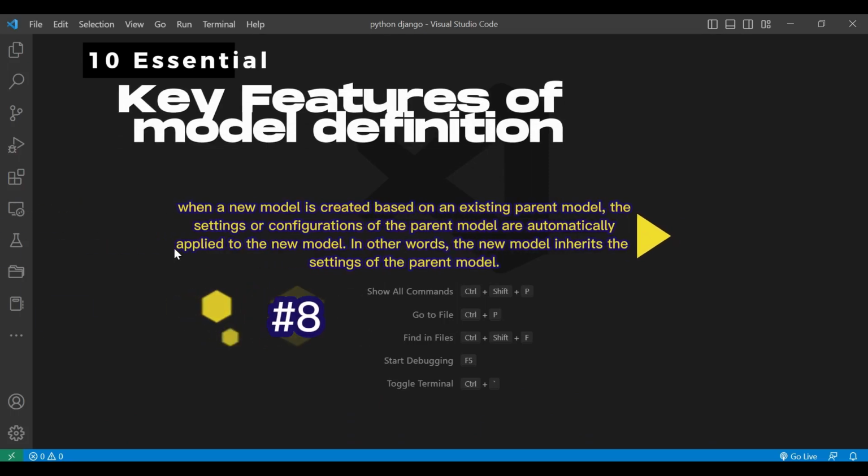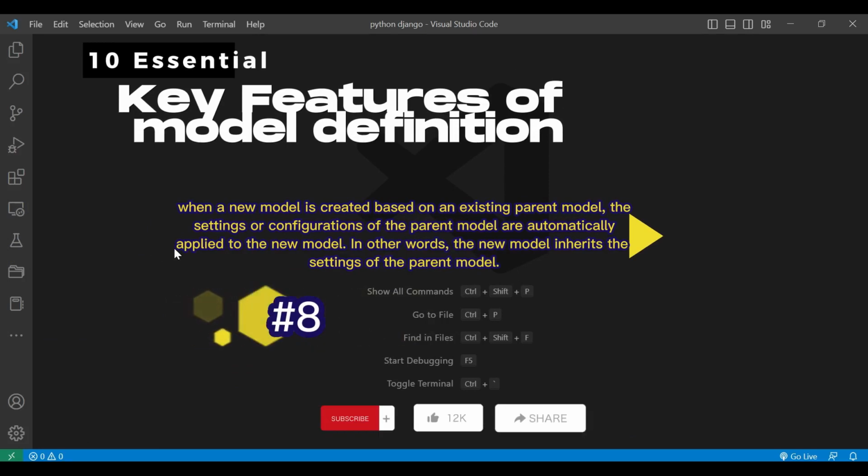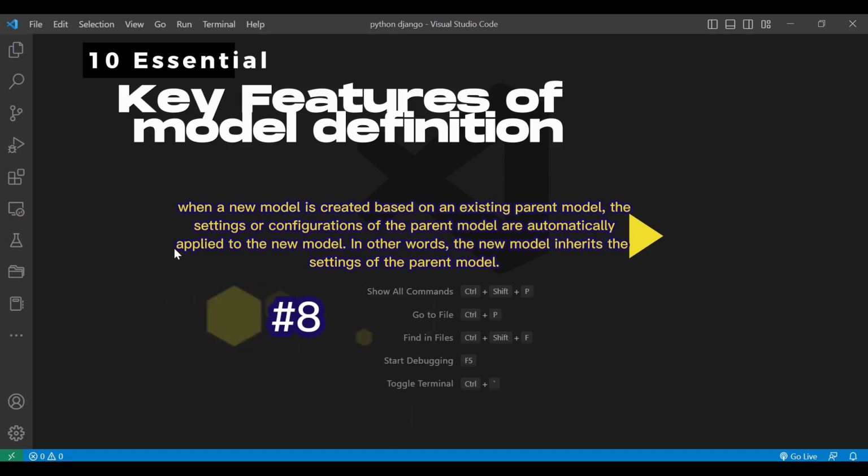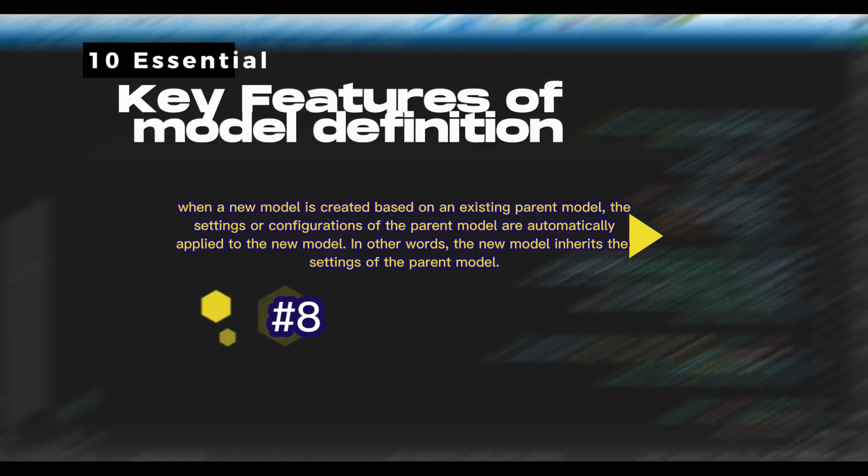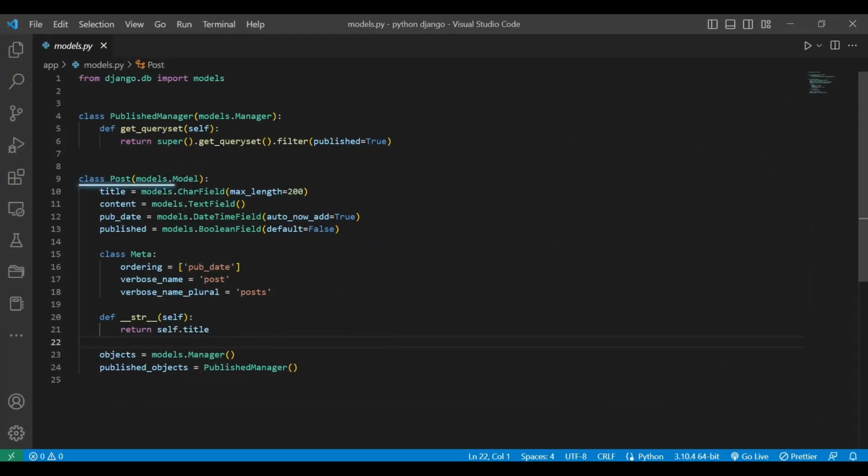When a new model is created based on an existing parent model, the settings or configurations of the parent model are automatically applied to the new model. In other words, the new model inherits the settings of the parent model. In this specific code, the post model is inheriting from the models.Model class provided by Django, which has a default manager called objects. In addition, the post model is defining its own custom manager called published manager, which filters only published posts.